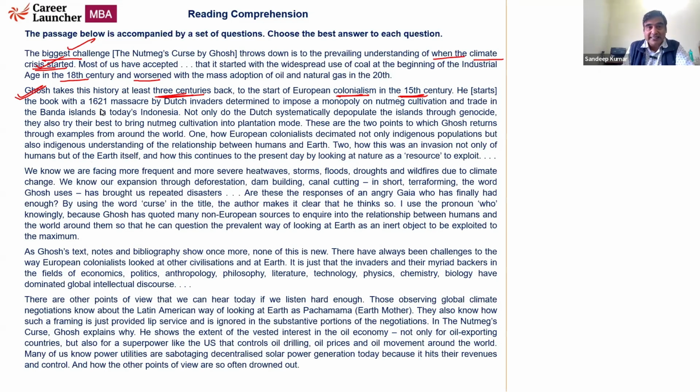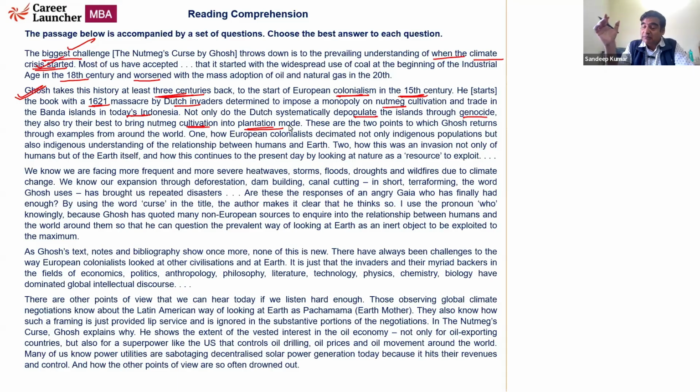He starts the book with a 1621 massacre by Dutch invaders determined to impose a monopoly on nutmeg cultivation. For those of you who are unaware of nutmeg, nutmeg is a spice. Okay? Nutmeg powder is normally used as a spice in a lot of culinary dishes that we prepare and trade in the Banda Islands in today's Indonesia. Now, not only do the Dutch invaders systematically depopulate the islands through genocide, that is mass murder, they also try their best to bring nutmeg cultivation into plantation mode.